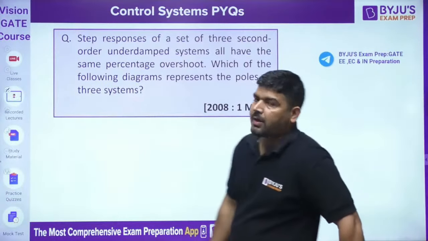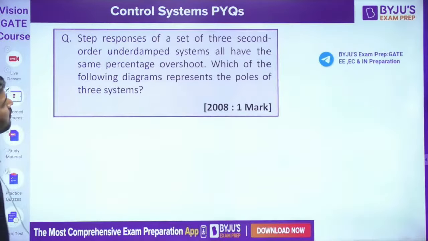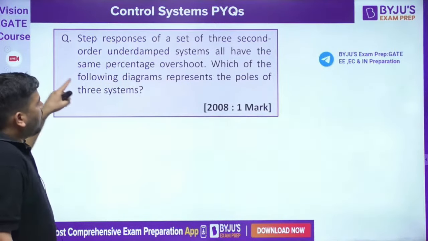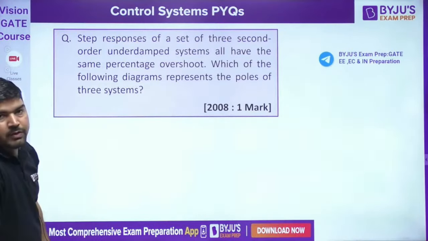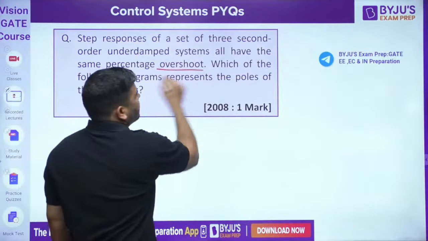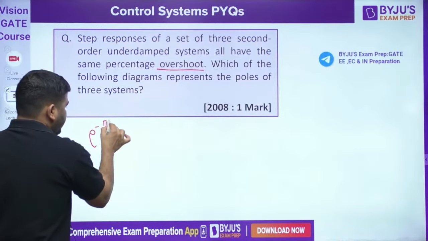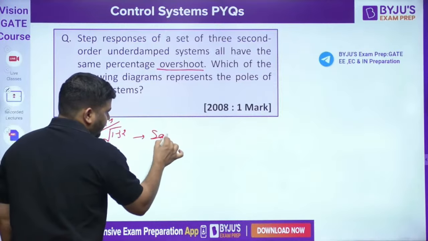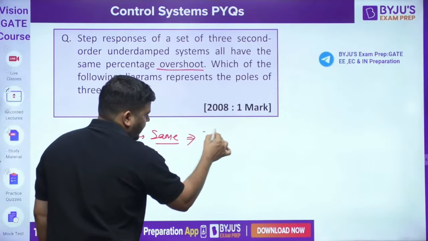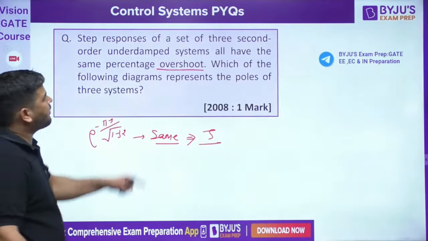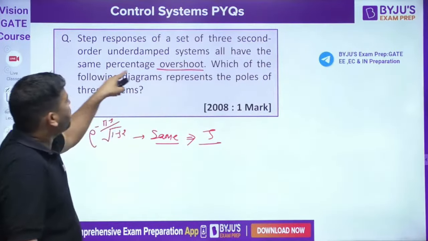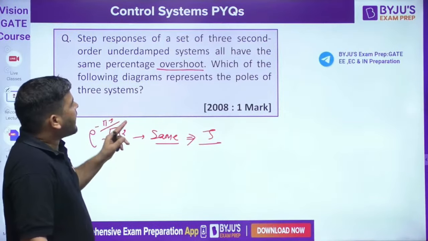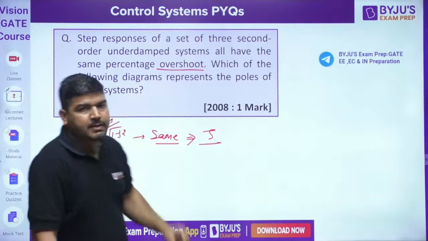The next question is the step responses of a set of 3 second order underdamped systems all have the same percentage overshoot. They have the same percentage overshoot. Okay, it means e to the power minus pi zeta divided by root of 1 minus zeta square, they have the same value. This is same. It means zeta is same. Okay, zeta is same because they have same percentage overshoot. It means this zeta value has to be same. Okay, which of the following diagrams represent the poles of the 3 systems?